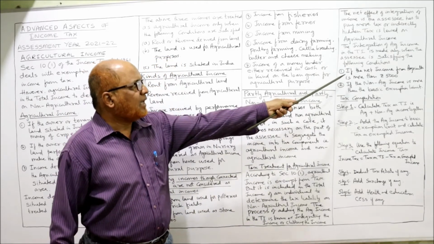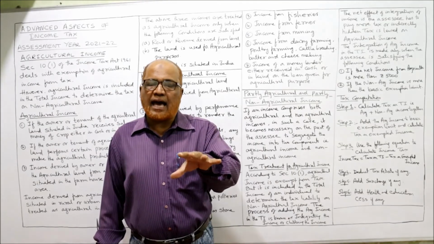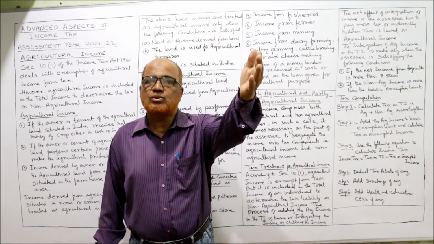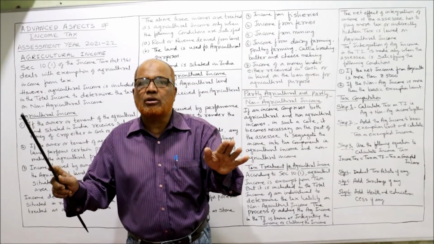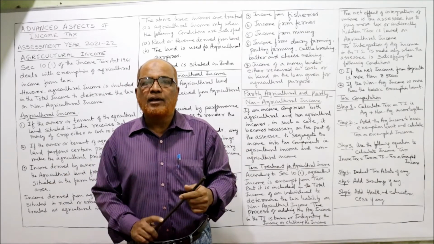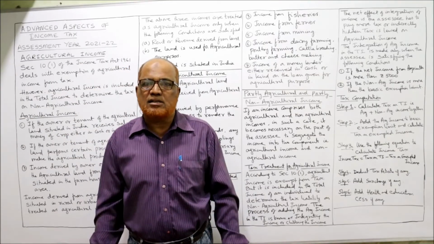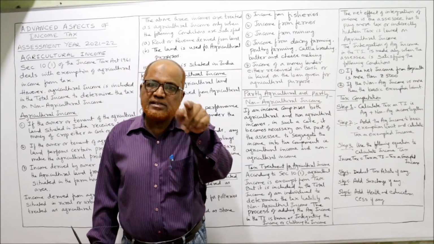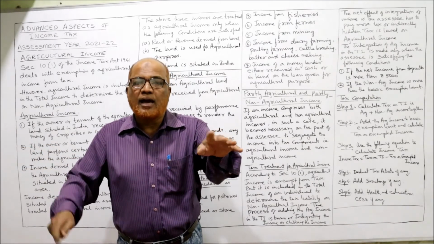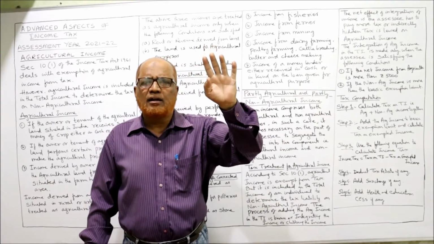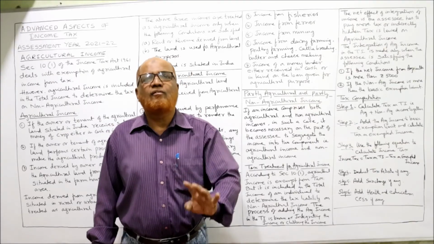The first condition: the net income from agriculture is more than 5,000. If the agriculture income is less than 5,000, no integration, no clubbing. For example, if a person is having 4,000 rupees agriculture income and 10 lakh rupees non-agriculture income, there is no clubbing. Agriculture income is completely exempted. Now pay the tax only on non-agriculture income, because the agriculture income is below 5,000.